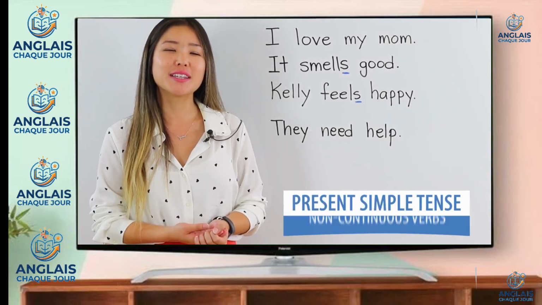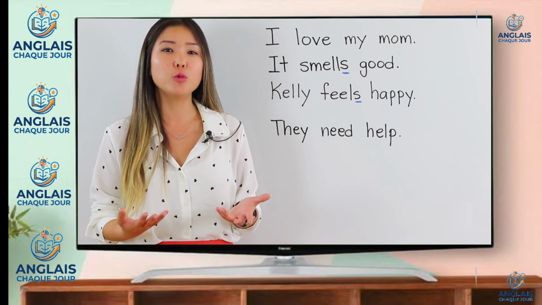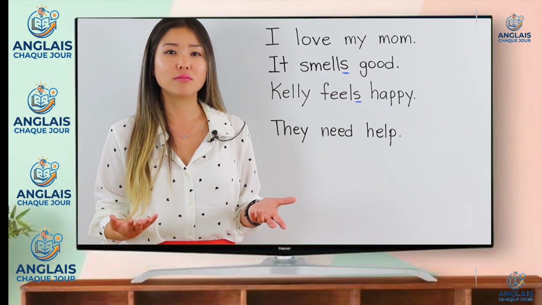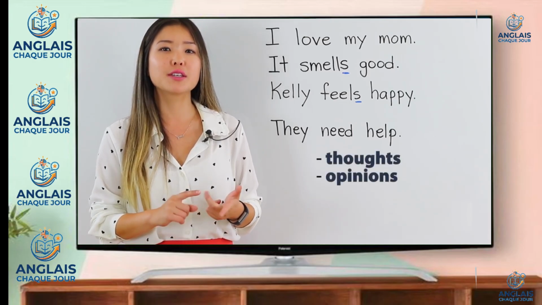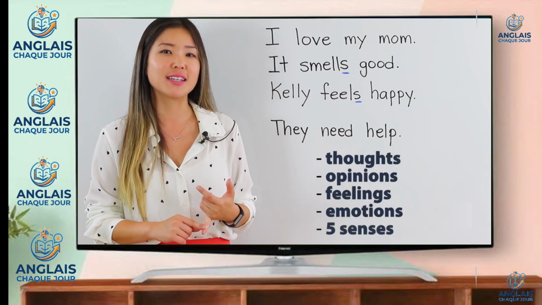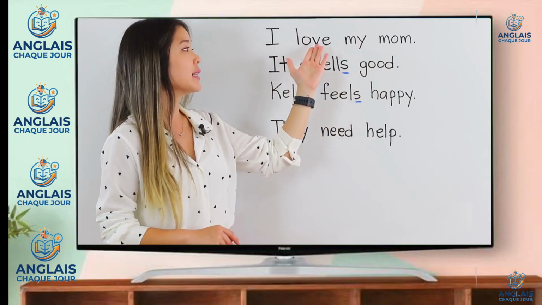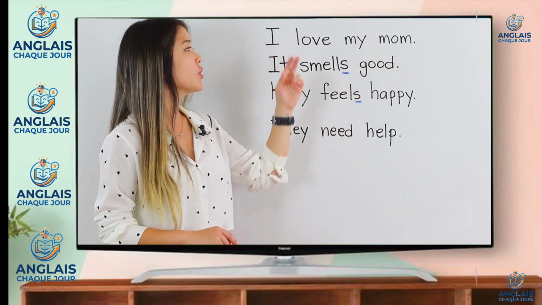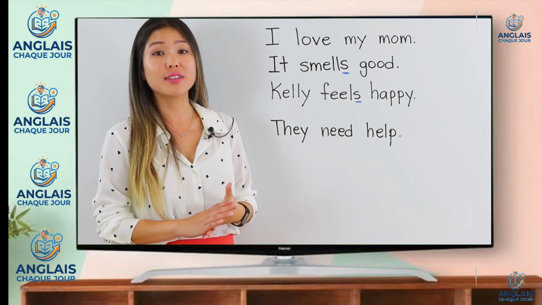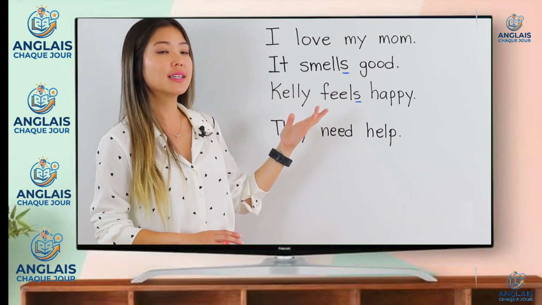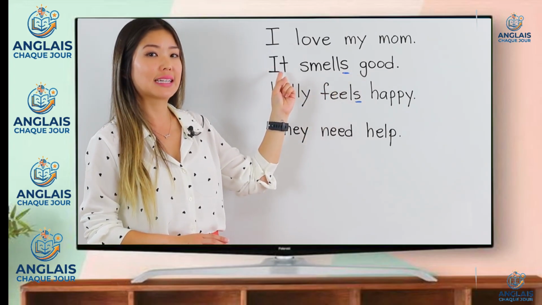We also use the present simple tense with non-continuous verbs. These are verbs that we don't use in the continuous form, even if they're happening right now. They're also called stative verbs. These are connected with thoughts, opinions, feelings, emotions, and our five senses. Let's look at the examples. I love my mom. The verb here is love. That's an emotion, so I use the present simple tense. It smells good. Smell is one of the five senses, so I use the present simple tense. You'll notice I underlined the S because remember, the subject is it.